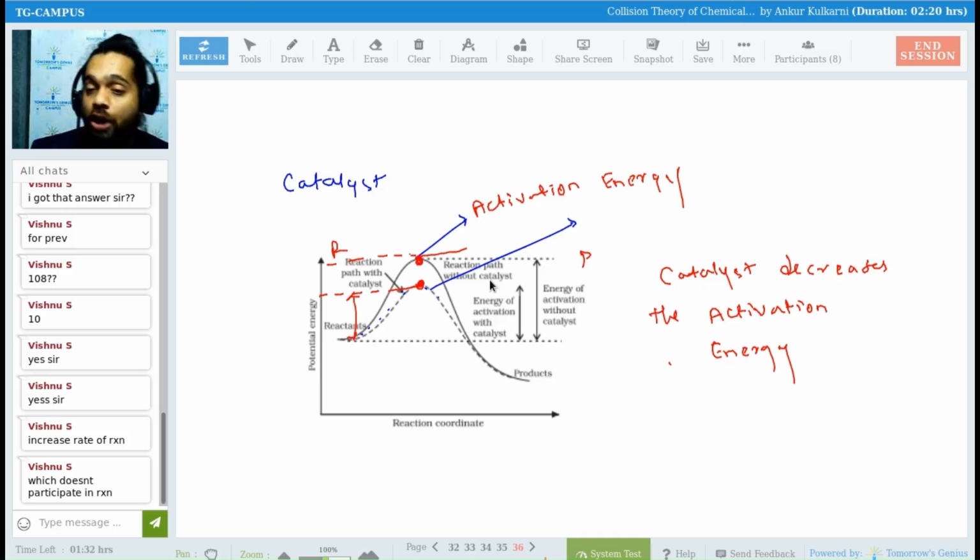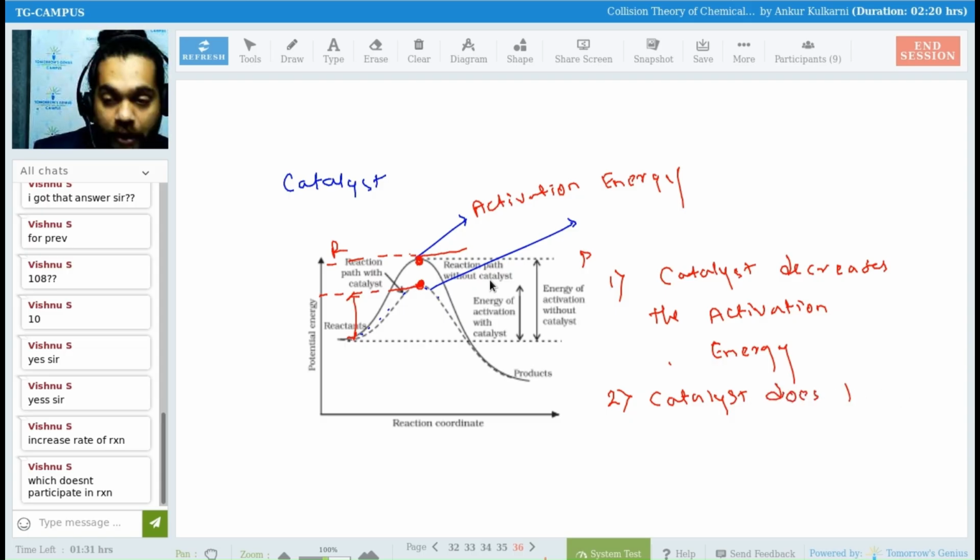So your catalyst does not affect any change. Everyone write down in bold: catalyst does not alter the delta G, that is the Gibbs free energy, of the reaction.